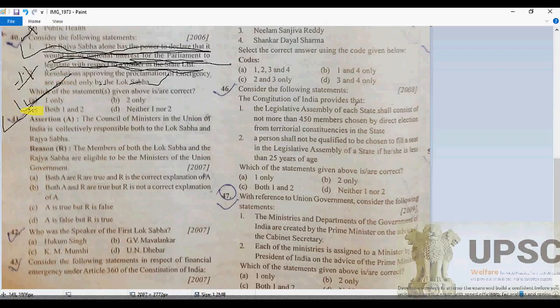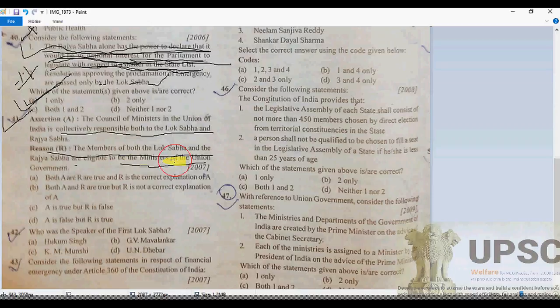Now 41. The Council of Ministers in the Union of India is collectively responsible to both the Lok Sabha and the Rajya Sabha. The reason given here is that members of both the Lok Sabha and the Rajya Sabha are eligible to be ministers in the Union Government.